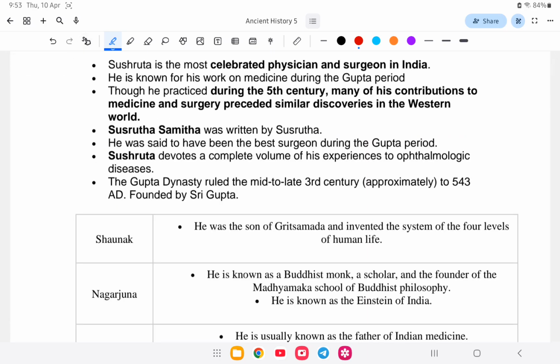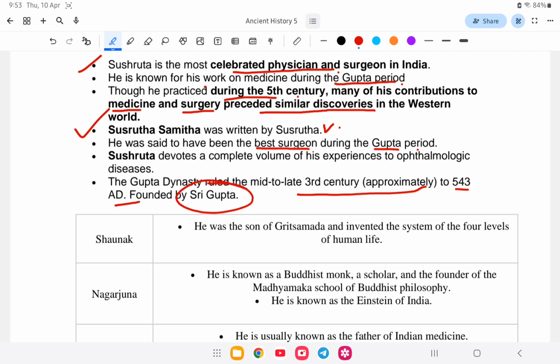Shushruta is the most celebrated physician and surgeon in India. He is known for his work on medicine during the Gupta period, and though he practiced during the 5th century, many of his contributions to medicine and surgery preceded similar discoveries in the Western world. Shushruta Samhita was written by Shushruta. He is said to have been the best surgeon during the Gupta period, and the Gupta period ran from the 3rd century to 543 AD, founded by Sri Gupta.